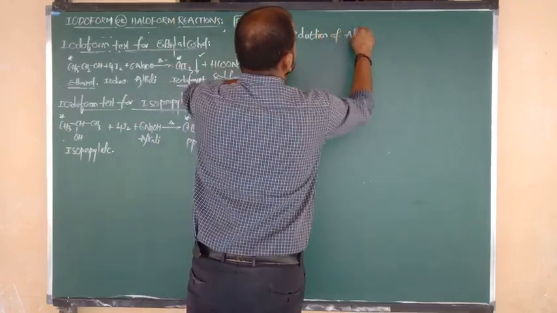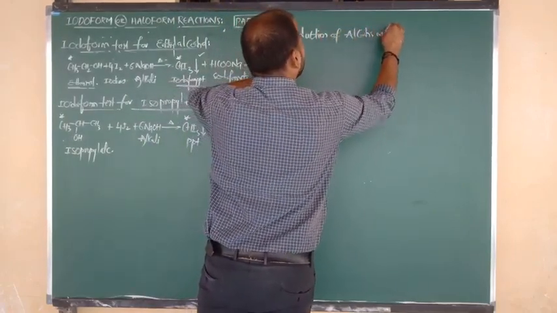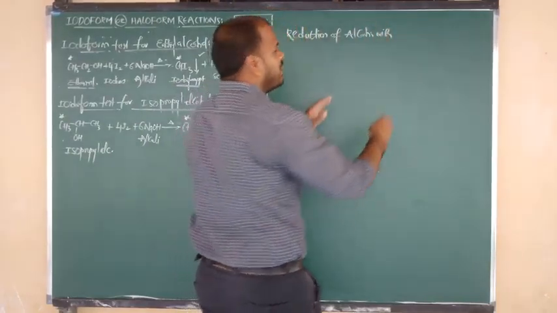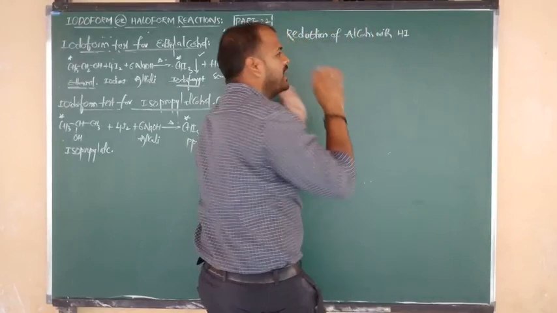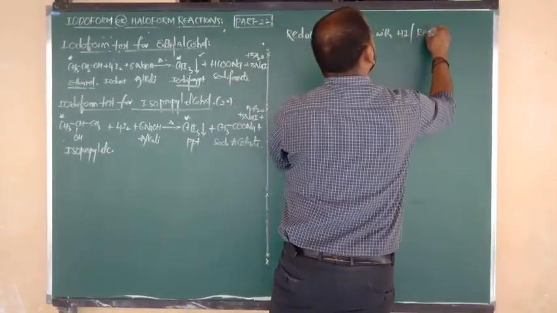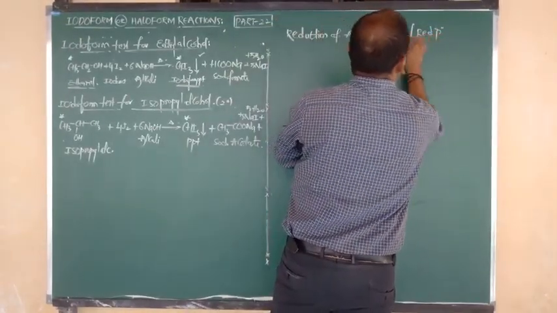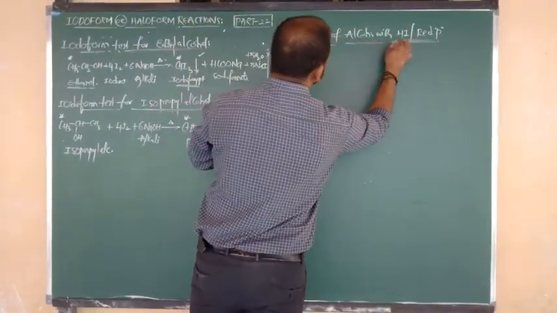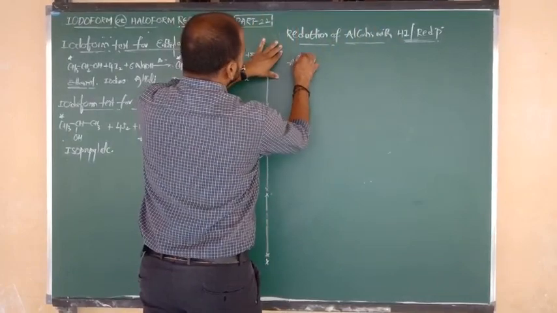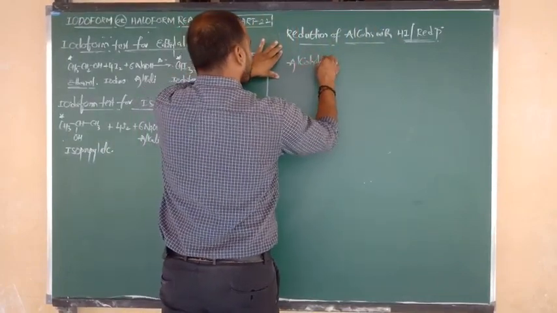Reduction of alcohols with HI in presence of red phosphorus. This is the reducing agent. Right, let us go for the statement. First of all, which compound are we going to consider? Alcohol.